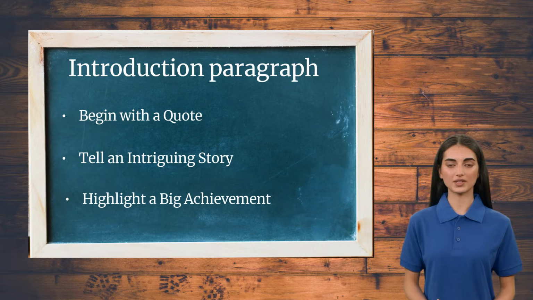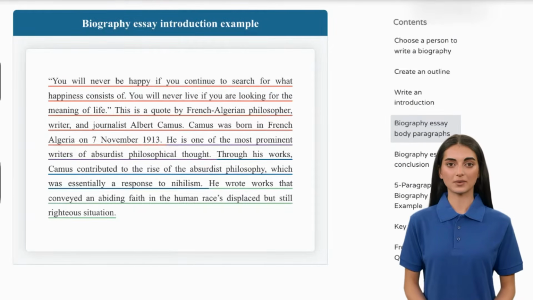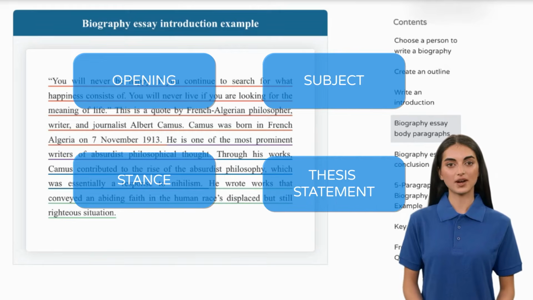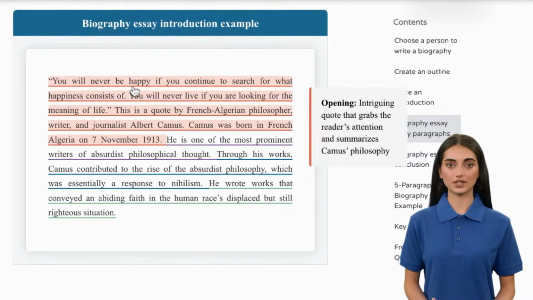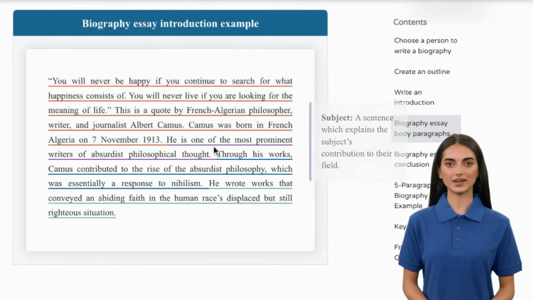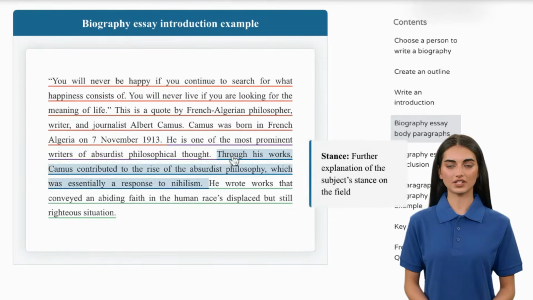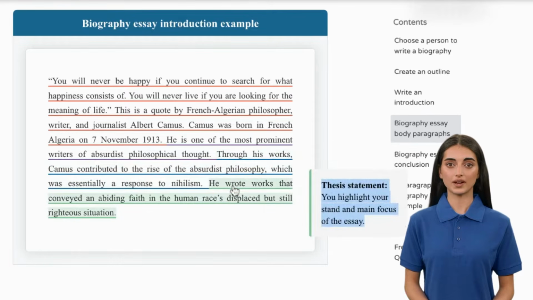So let's have a look at an introduction example. When writing a biography essay introduction, there are essential steps to follow. Your introduction should have an opening, subject, stance, and a strong thesis statement. Now let's look at the example on your left. You start with an interesting quote that grabs the reader's attention and explains Camus' philosophy. Then you write a sentence that explains how the subject contributed to his field. After that, you will need a further explanation of the subject's viewpoint on the field. And finally, you present a clear statement that highlights your position and the main focus of the essay.